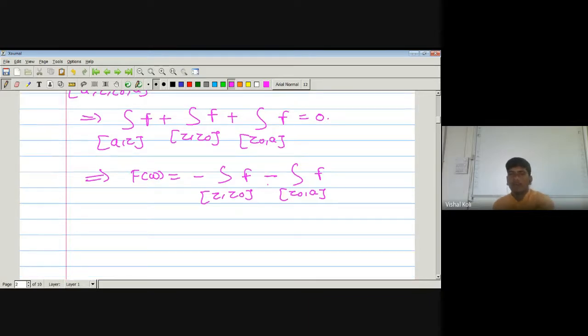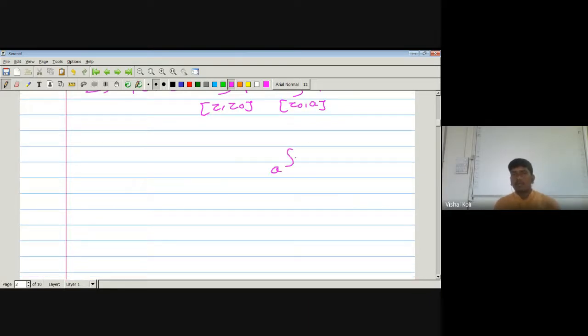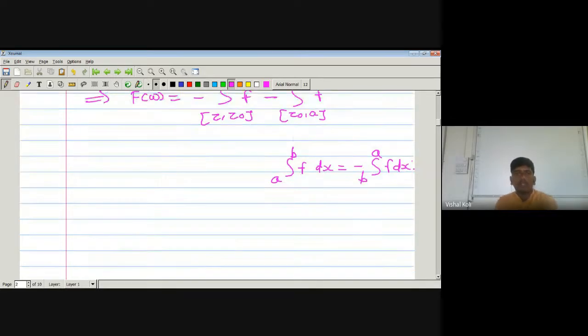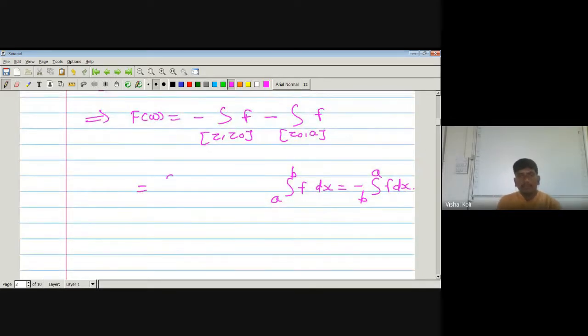Okay, again there is one property that the integration from A to B of f dx is nothing but minus the integration from B to A of f dx. So we will use that property. So this is nothing but the integration from Z0 to Z of the function f plus the integration from A to Z0 of f. So this will be capital F of Z.